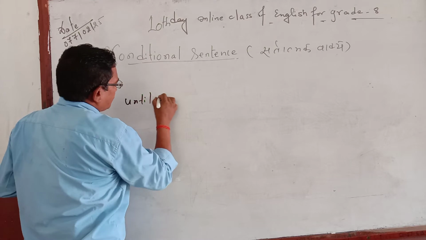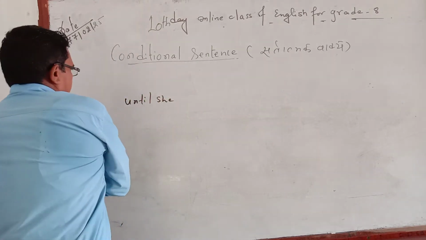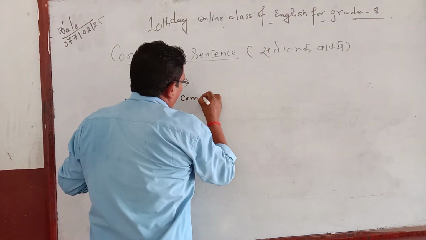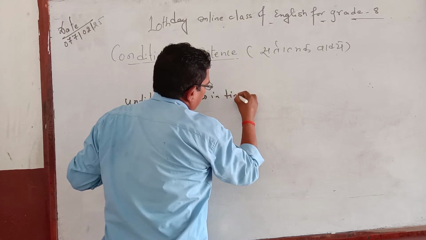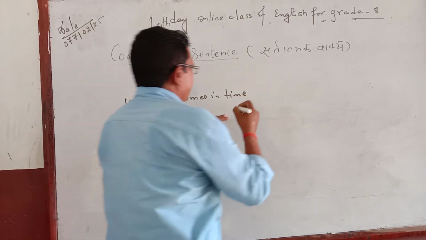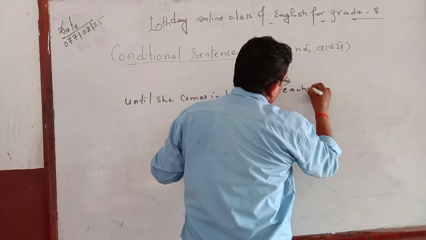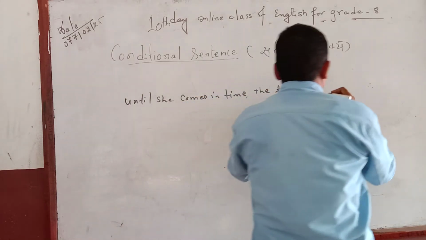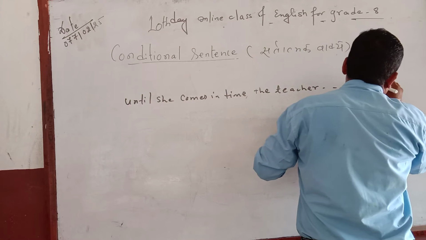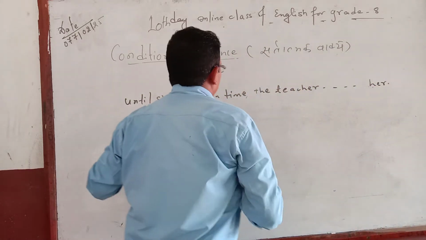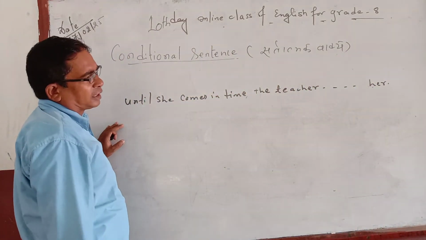Until she comes in time, the teacher dash her.